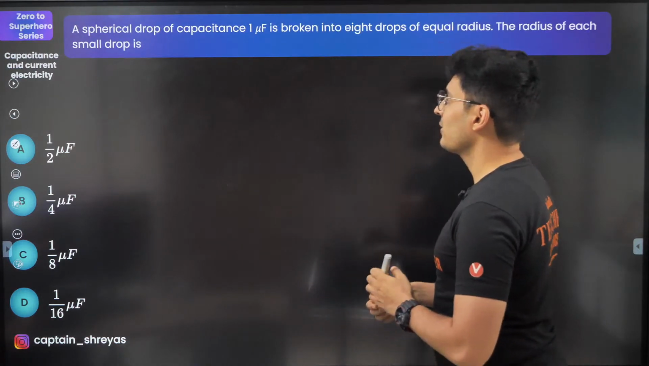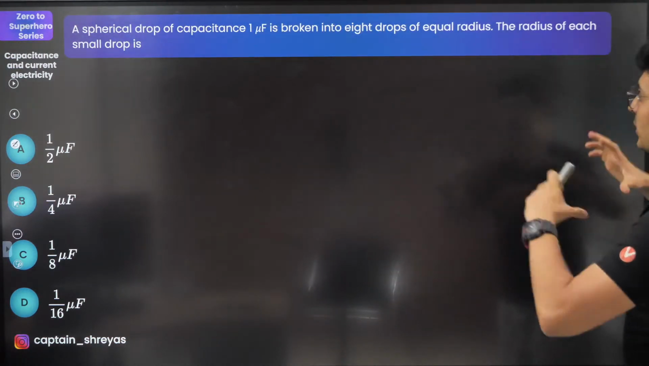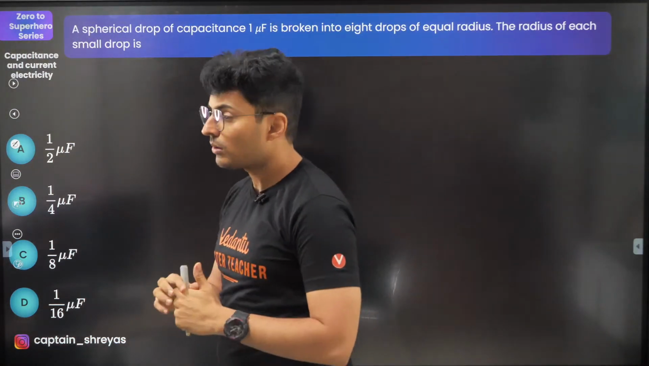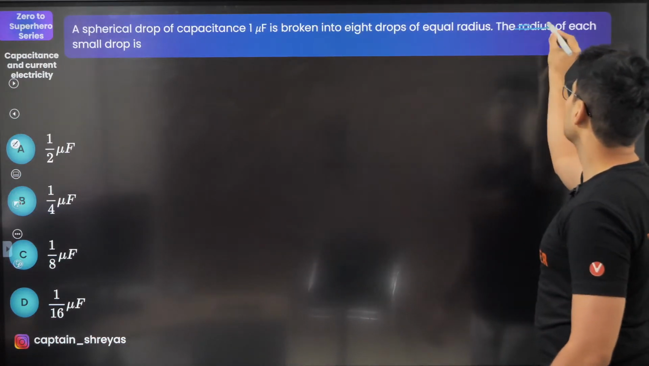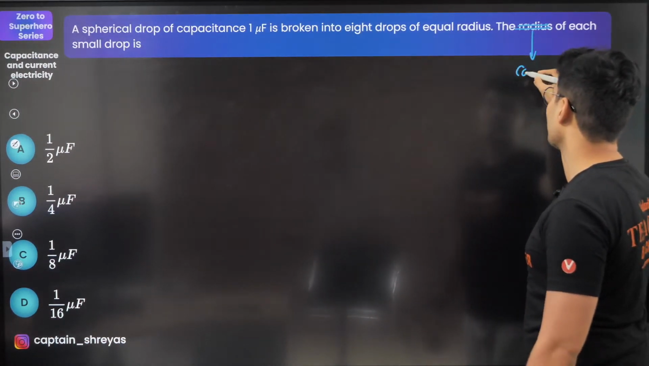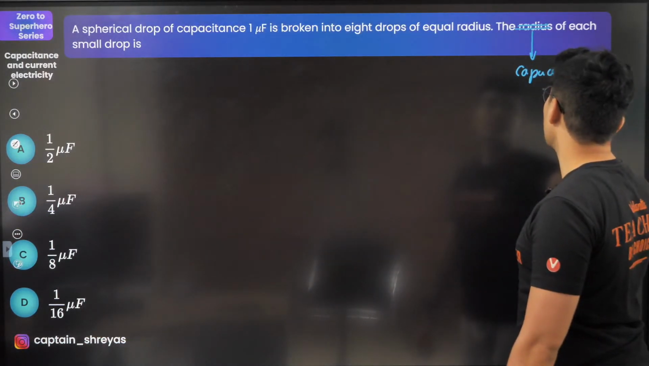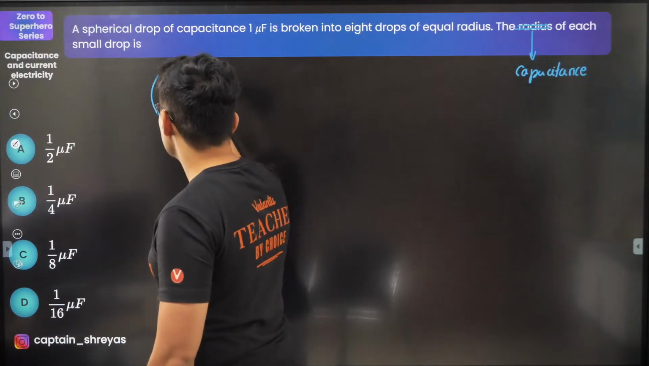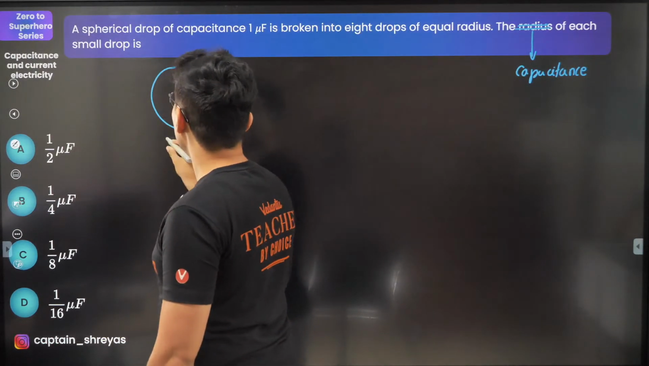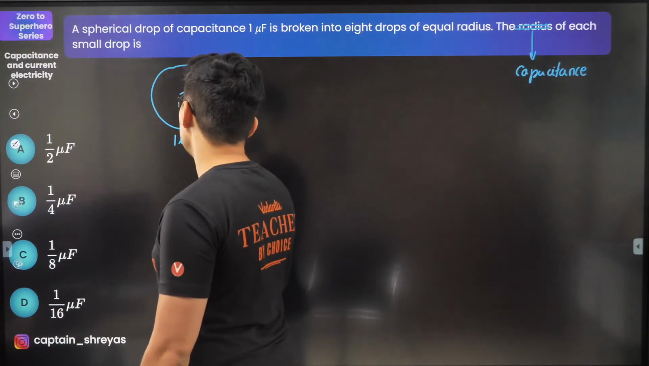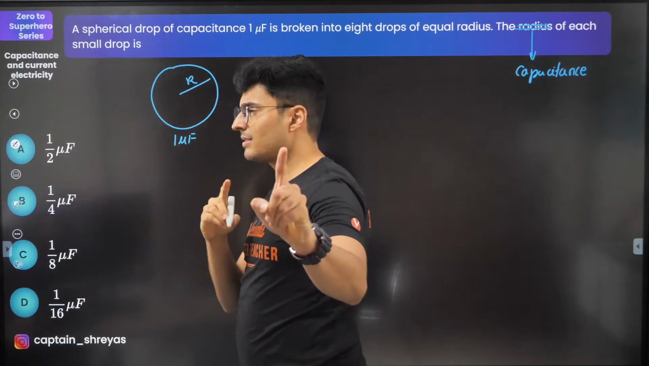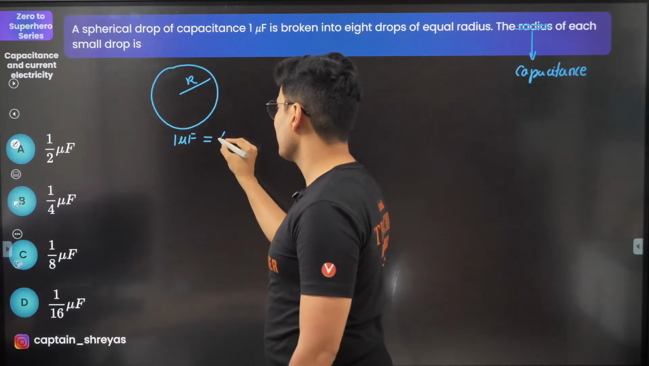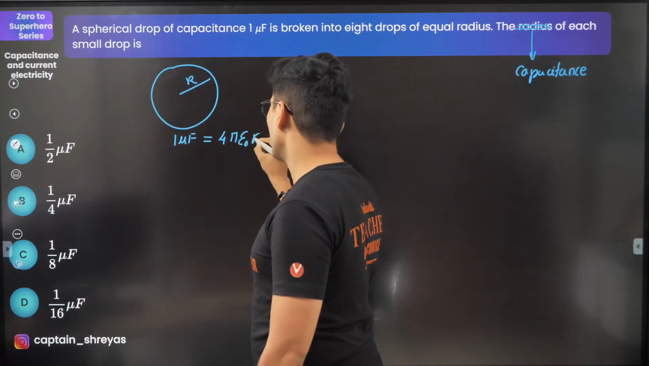Now, a spherical drop of capacitance is broken into small drops of equal radius. The radius of each small drop is how much? Guys, this is not radius. This was supposed to be capacitance. You can see the options. So try to understand what has happened. There was a big sphere of radius R. It had a capacitance of 1 microfarad. Well, I know this. This is an isolated capacitor. An isolated capacitor has a capacitance of 4 pi epsilon naught R.